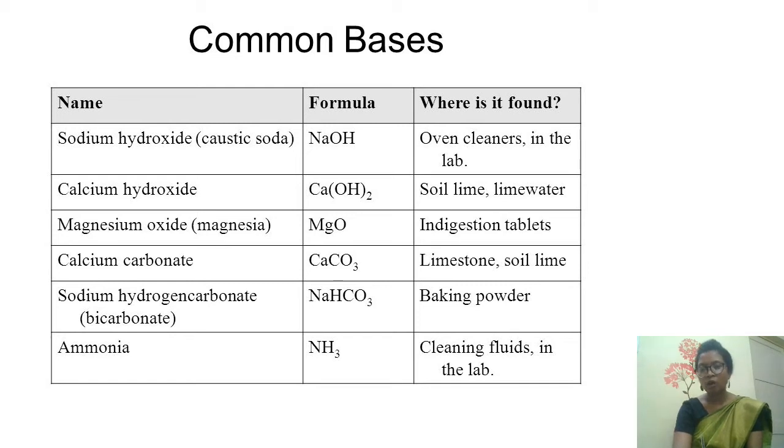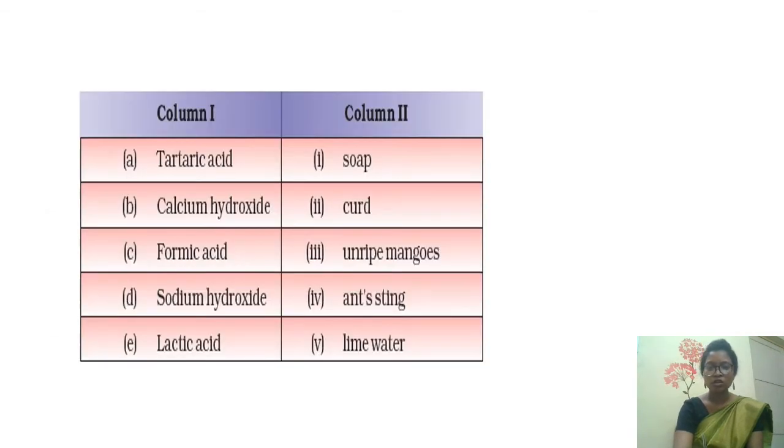Where they are found, I will be explaining in the next video also. So let's have a basic look at all these things. So now you can understand that there are some acids and bases here and where they are found. For example, if I ask you formic acid, where is it found? It is present in ant sting. Did you understand? If I say lactic acid, where is it found? Curd.